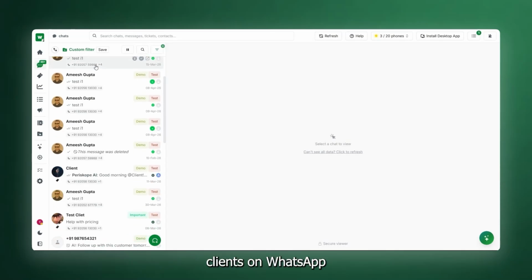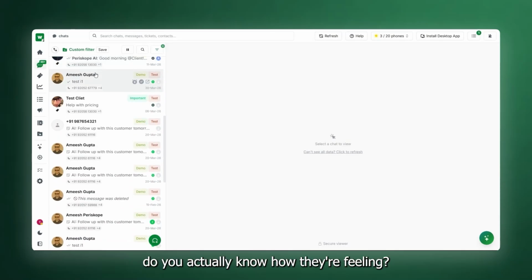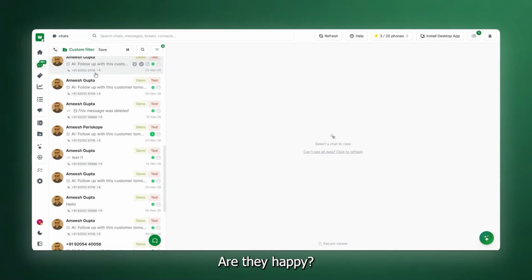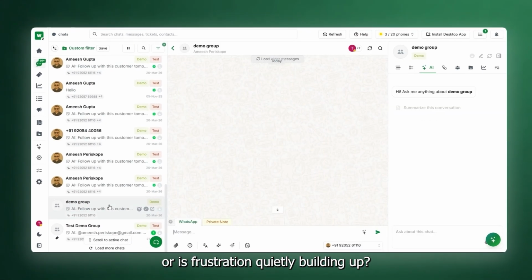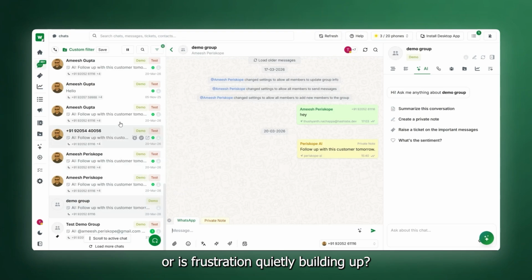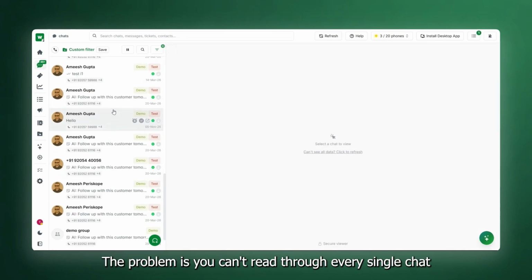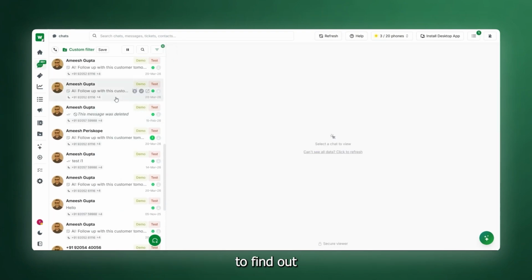If you're managing clients on WhatsApp, do you actually know how they're feeling? Are they happy? Are queries getting resolved fast enough? Or is frustration quietly building up? The problem is, you can't read through every single chat to find out.